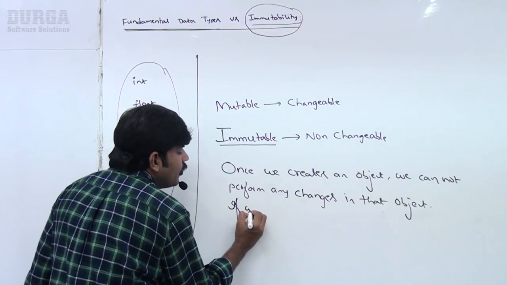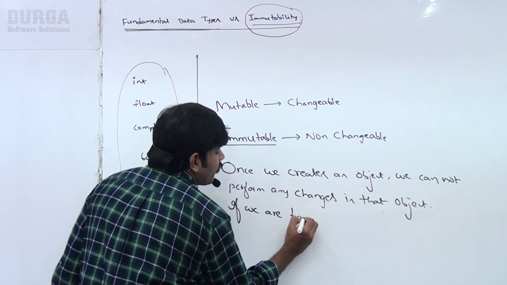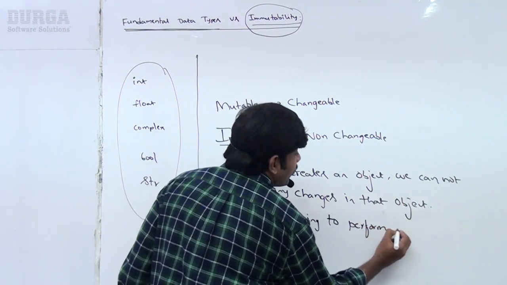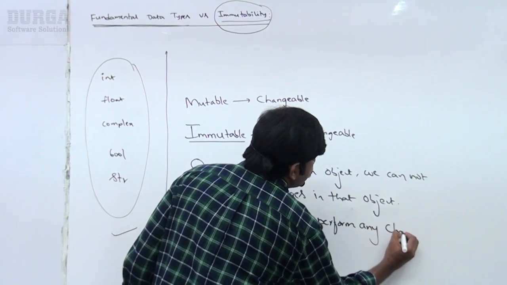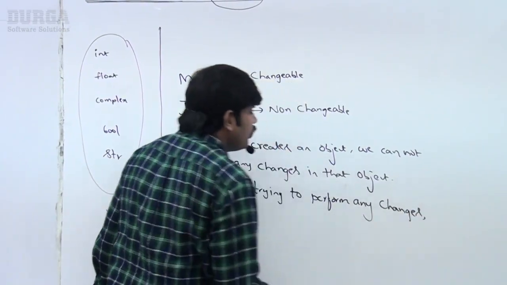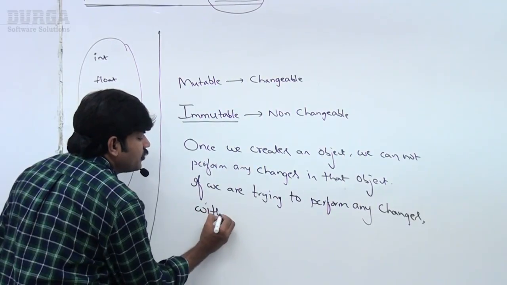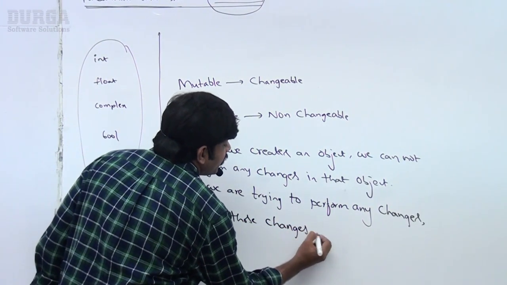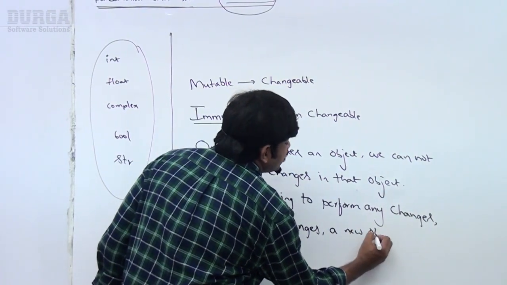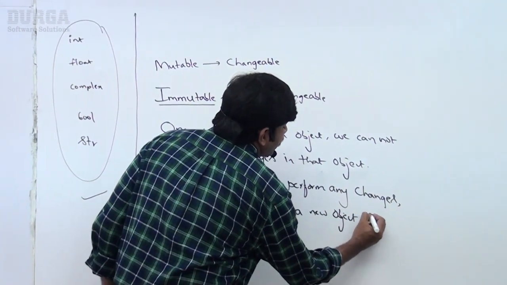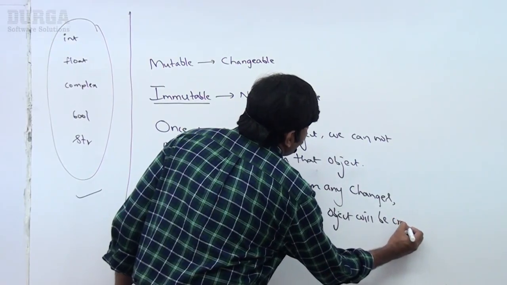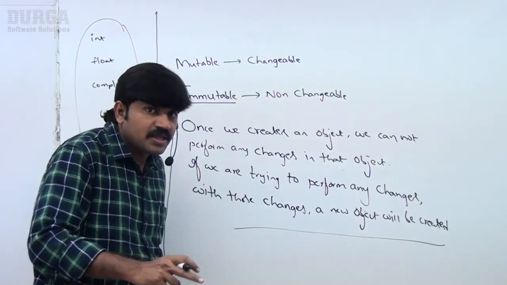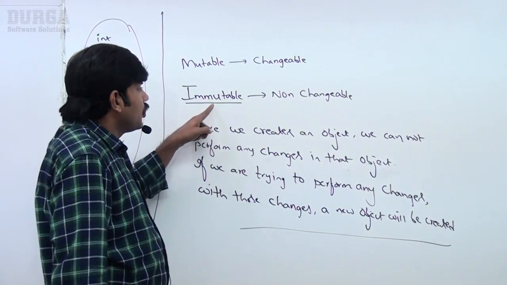With those changes a new object will be created. This non-changeable nature is nothing but the immutability concept.